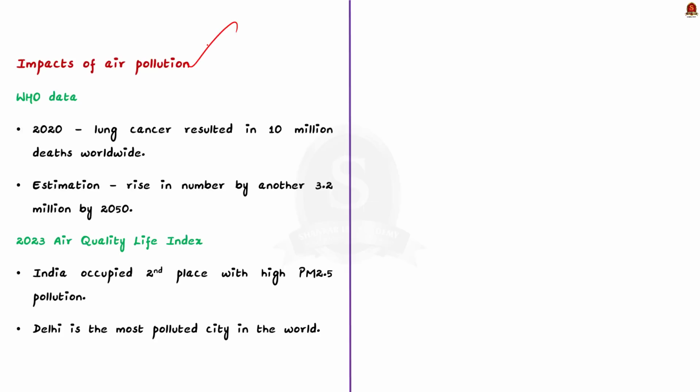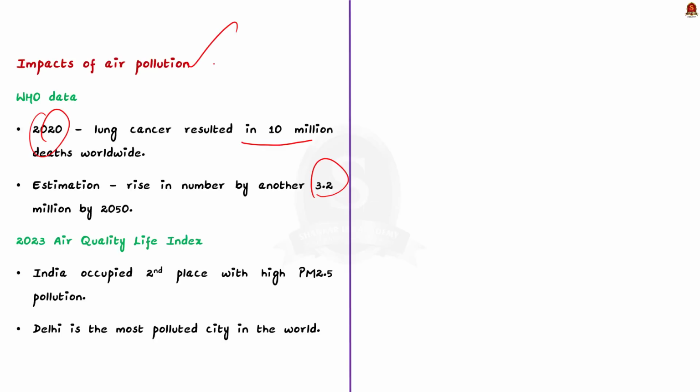See, air pollution acts as a silent killer in the world. If we look at the data, according to the World Health Organization in 2020, air pollution related to lung cancer resulted in 10 million deaths worldwide. And it is also estimated that the number would rise by another 3.2 million by 2050. This is a worrying fact, right? So just think how dangerous air pollution is.